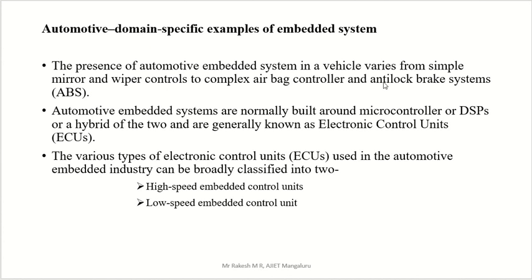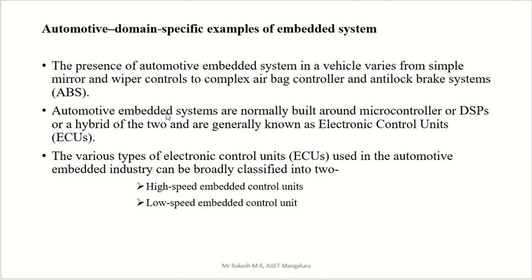The short form of anti-lock braking system is ABS. ABS is the braking system in your car, and nowadays many cars are using the ABS system for braking purposes.